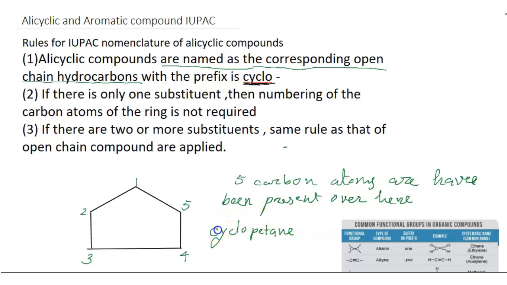So friends, you see that this is cyclopentane because pentane means five carbon atoms, pent, and ane is only single bonds, and cyclo because the rule is that cyclo is the prefix. So I put cyclo here as a prefix.